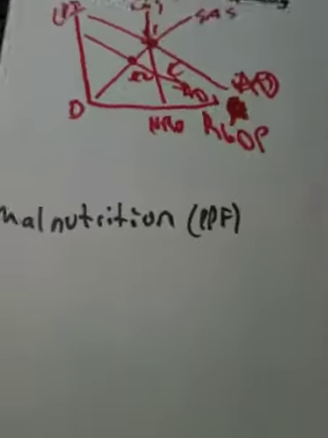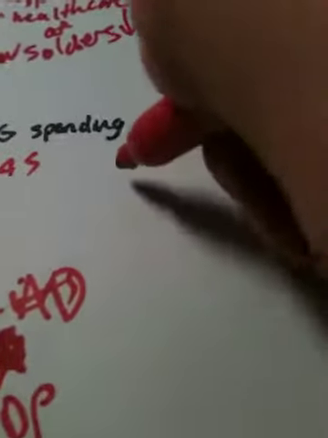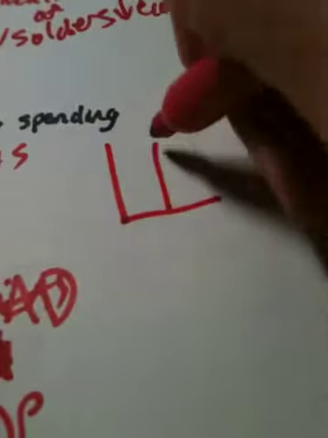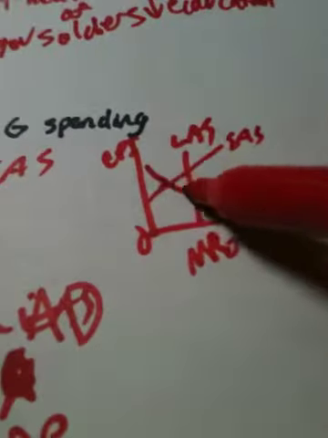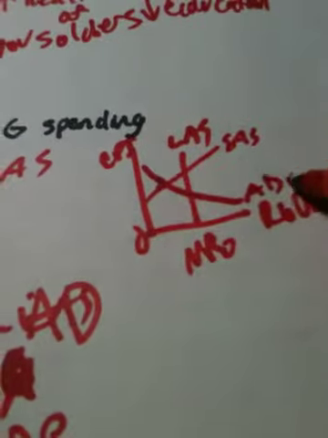Let's say now our economy is below natural rate of output, so this is LAS, this is NRO, this is our real GDP, 0 and CPI, SAS and AD. Okay, perfect.